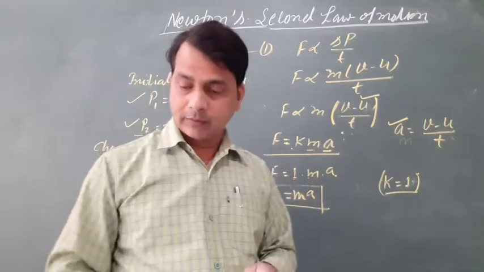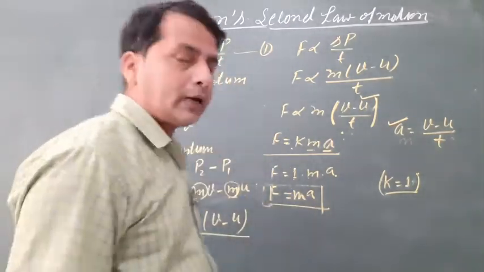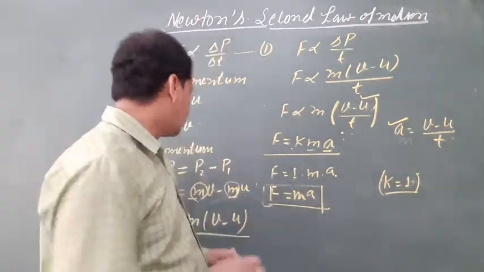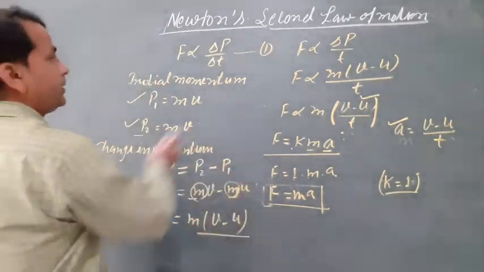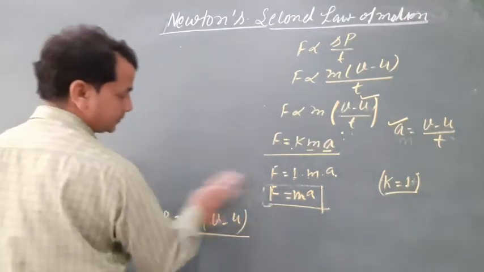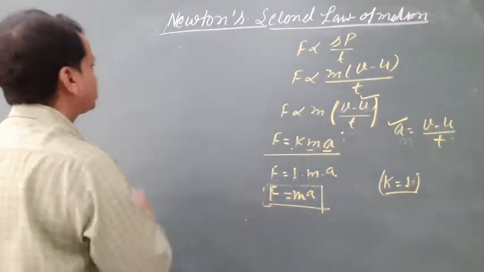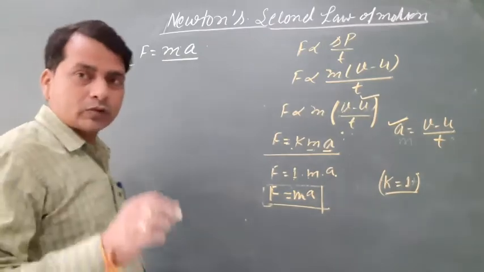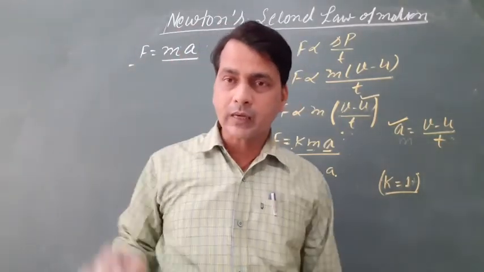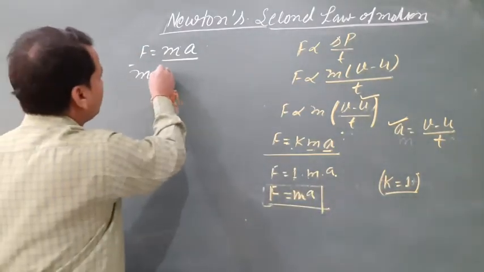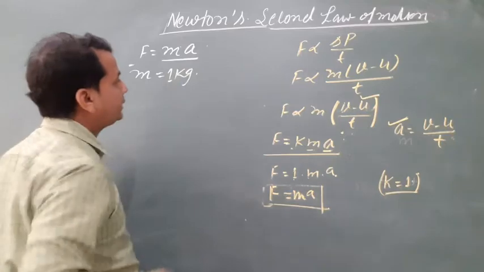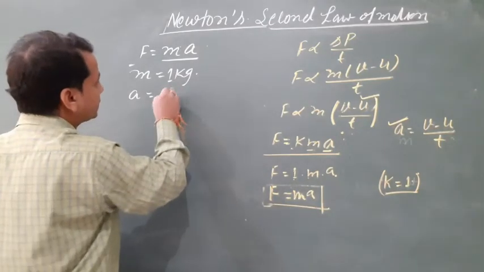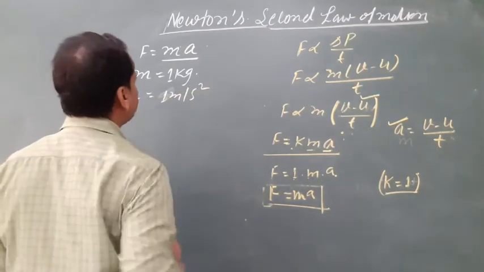Suppose the mass of an object is 1 kg and the acceleration of this body is 1 meter per second square.